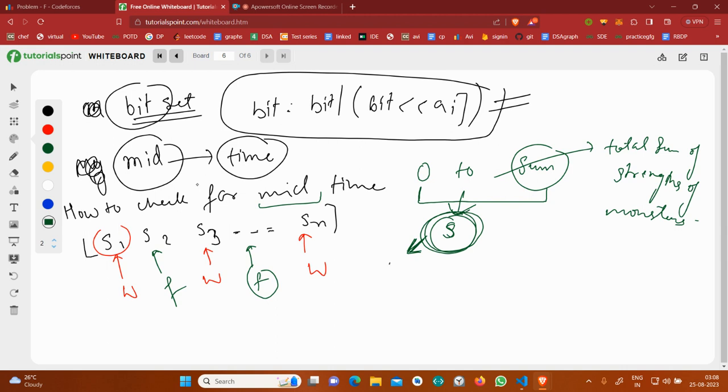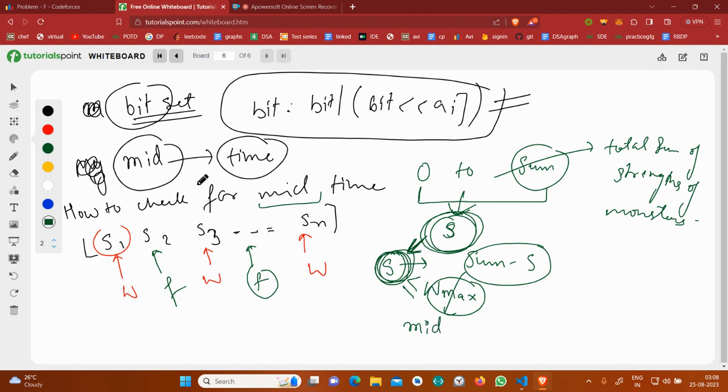What I'm saying is that if I am able to say that this sum s is possible for a subset of the given array, then obviously sum minus s would also be possible. Also, suppose I am trying to defeat the monster using the water spell with this sum s, that should be less than w max, which is the amount of water mana Vaika has accumulated till time mid.